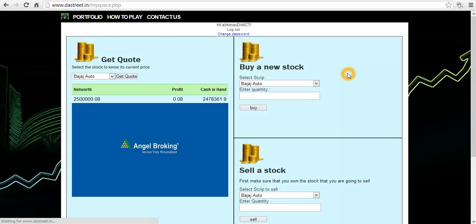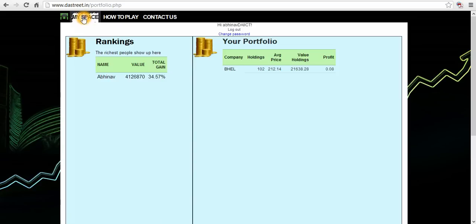Now I'll check back the portfolio. One more thing, if the site works slow, then click the link again and it will reload. See, earlier also we had 102 shares of BHEL and still we have 102 shares. That was because the quantity specified by us was 399. 399 plus 102 makes 501, so that order was not executed.